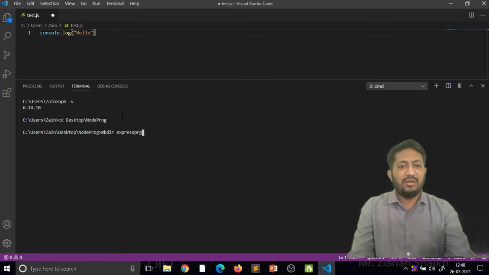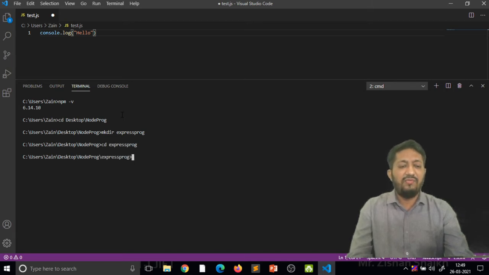So I am creating this directory here. Okay, now I am moving inside express program, the particular path where my whole program will be stored.